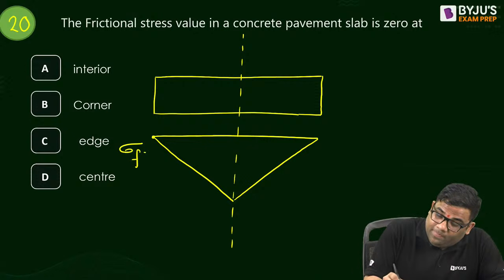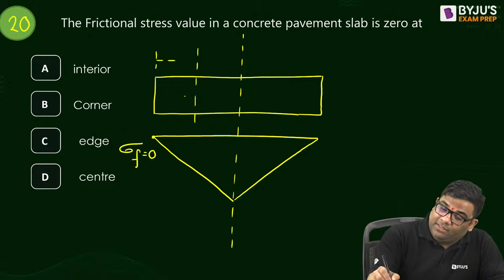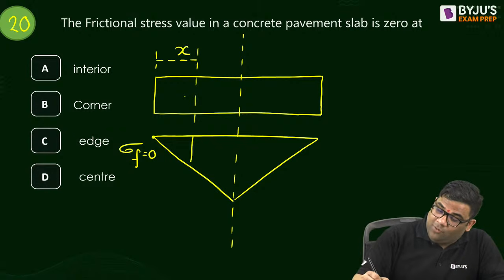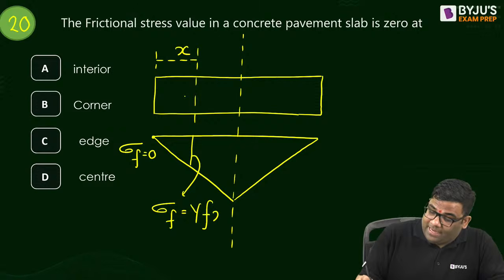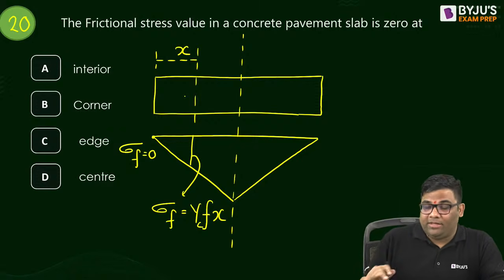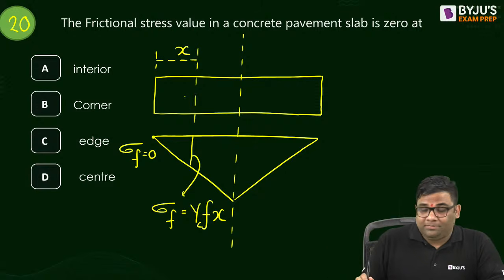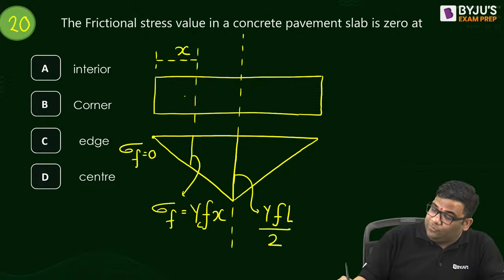Frictional stress is 0. And if you are trying to find out at x distance, then this value is how much? The frictional stress value is gamma f x, where gamma is the unit weight of concrete, f is the friction coefficient, x is the distance. And the maximum value is how much? Maximum value is gamma f L by 2. This is the maximum frictional stress.